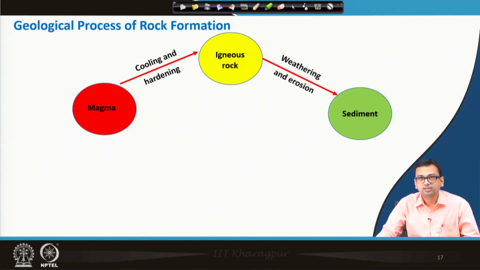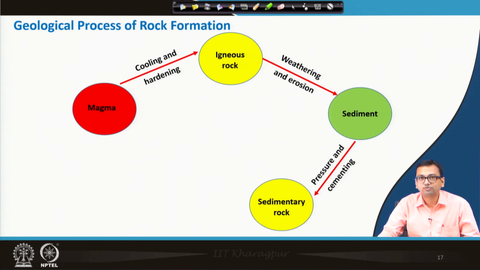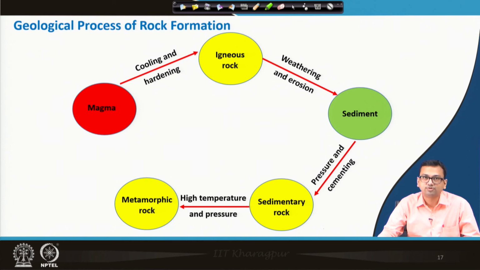Okay. Then sediments, as we have seen, under pressure and cementation, will form what? It will form the sedimentary rock, right. Then again sedimentary rock under high temperature or pressure or both will form the metamorphic rock.